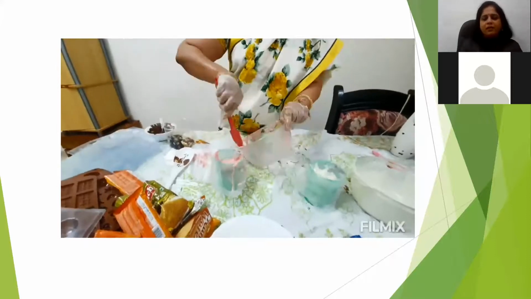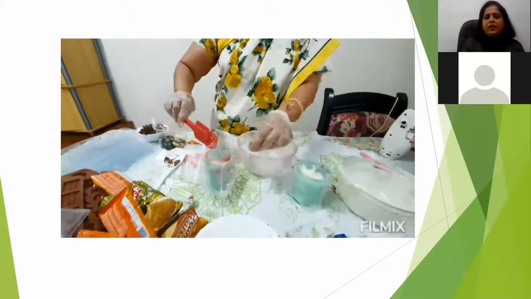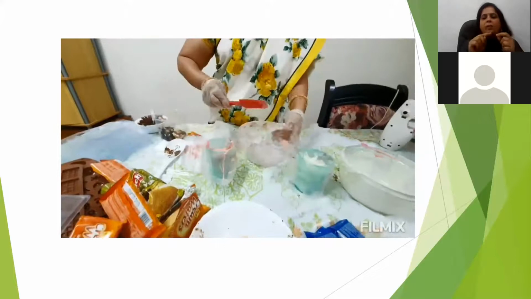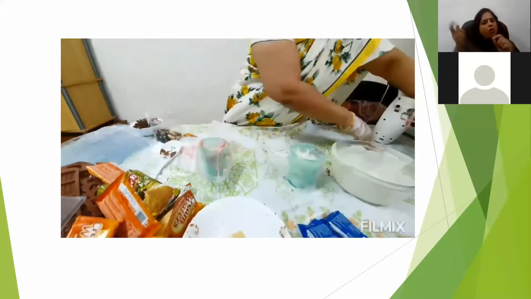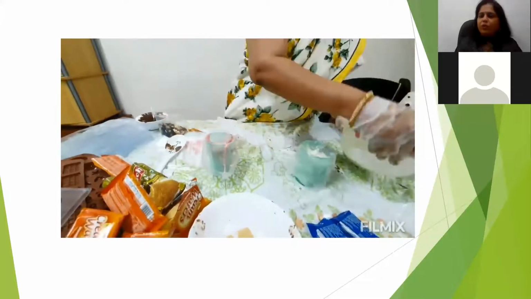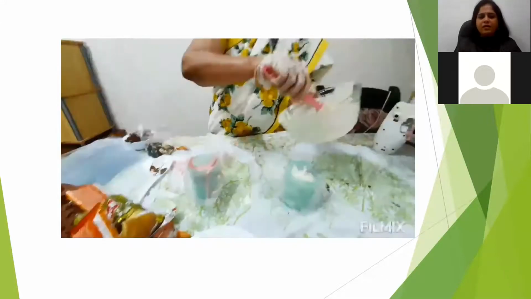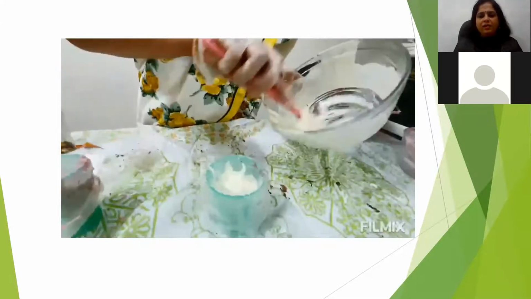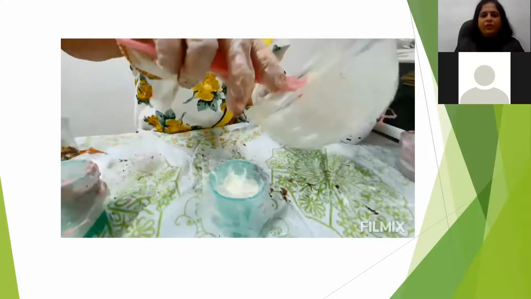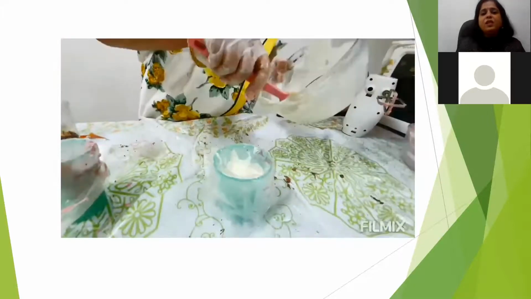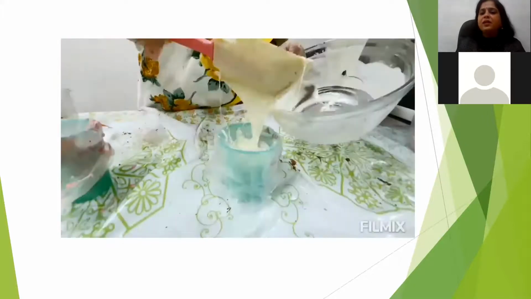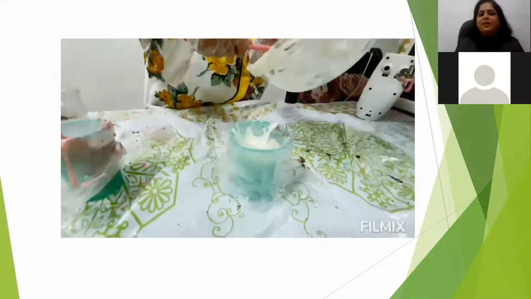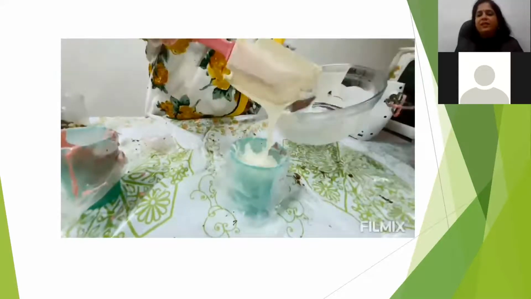This is the same thing. In the same way you can go for pink and strawberry essence, or yellow and pineapple essence. So you can use your flavors. And when you use this spatula, it really reduces the wastage.